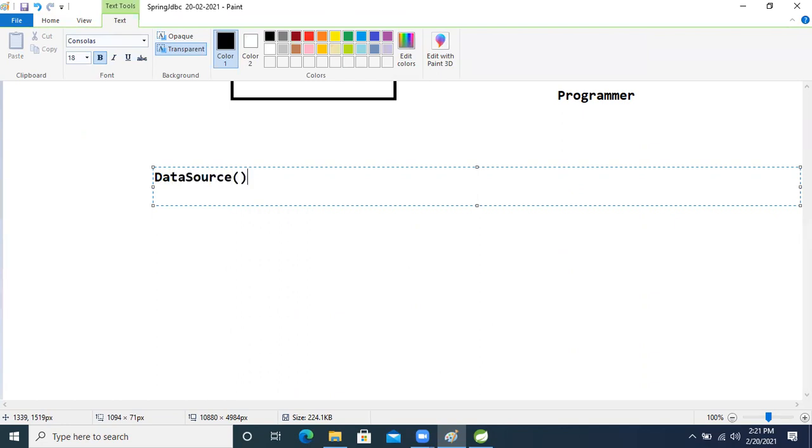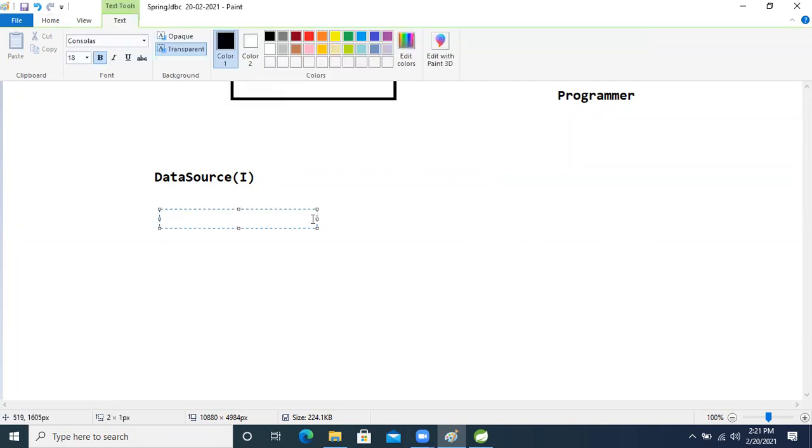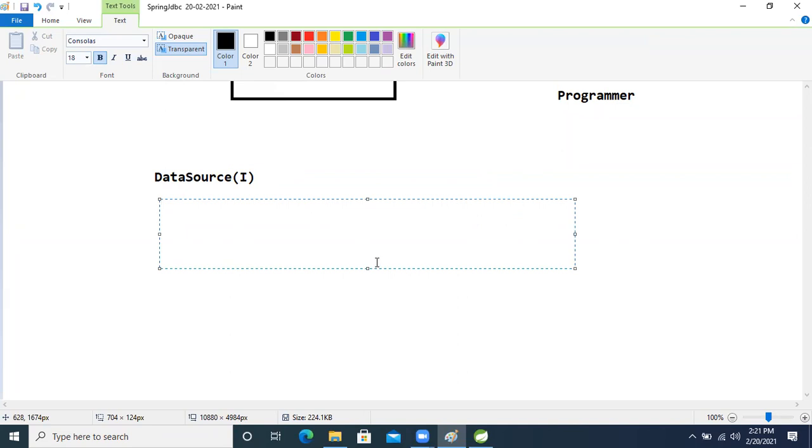DataSource interface. But we know that this is an interface, so we can't create an object of an interface. Using this interface, we need its implementation class also. So the Spring framework has given its implementation class: DriverManagerDataSource.